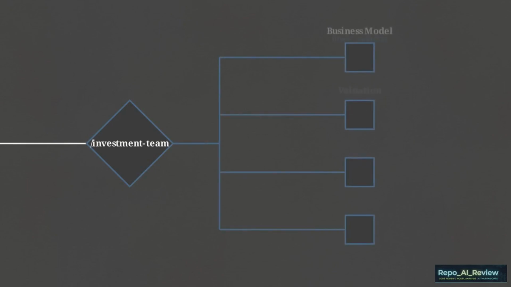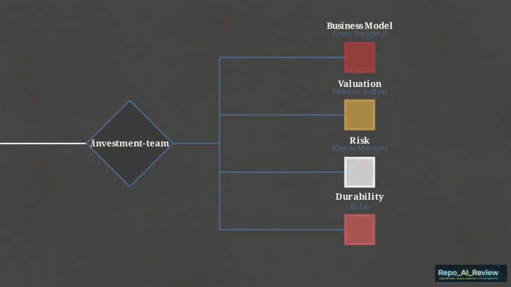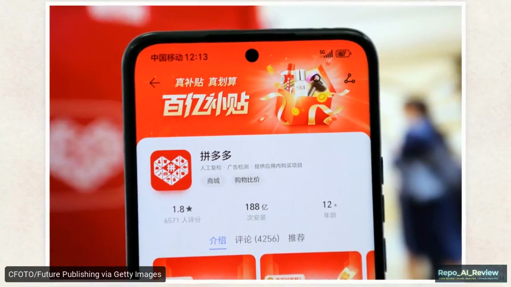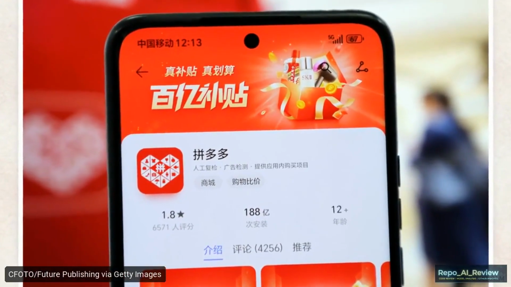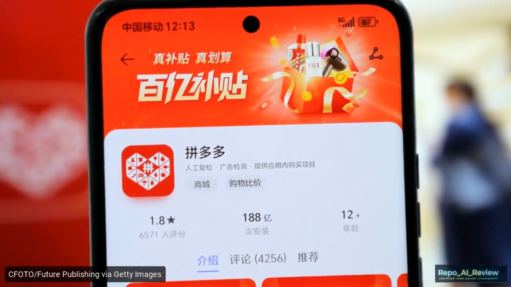The systems/investment team command splits a single data query into 4 parallel independent AI agent nodes. Each node is injected with a strict investment philosophy. These specific, rigid perspectives create the necessary friction to counteract the single perspective bias found in standard queries. We can see this adversarial tension in action by running a case study on the e-commerce platform Pinduoduo.